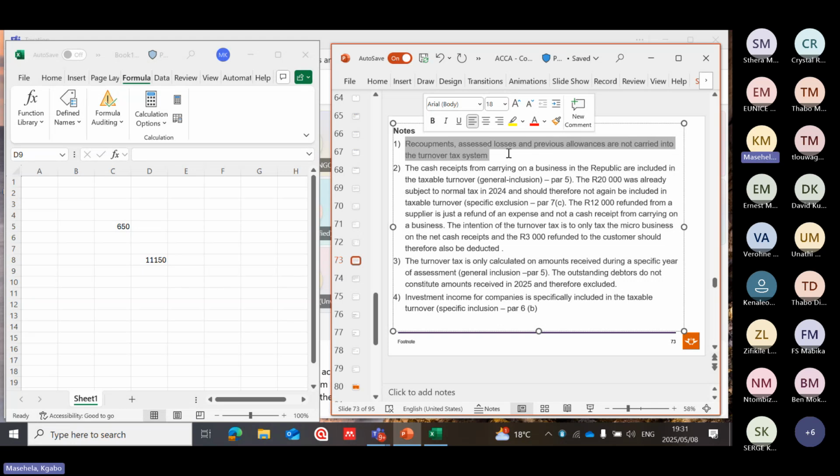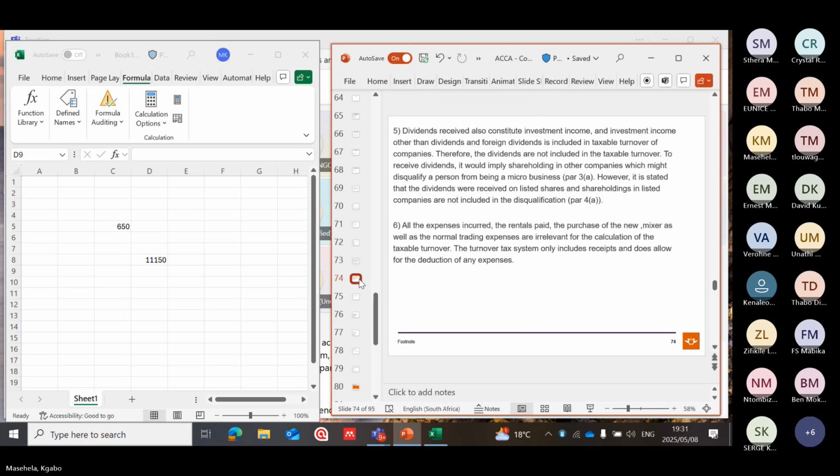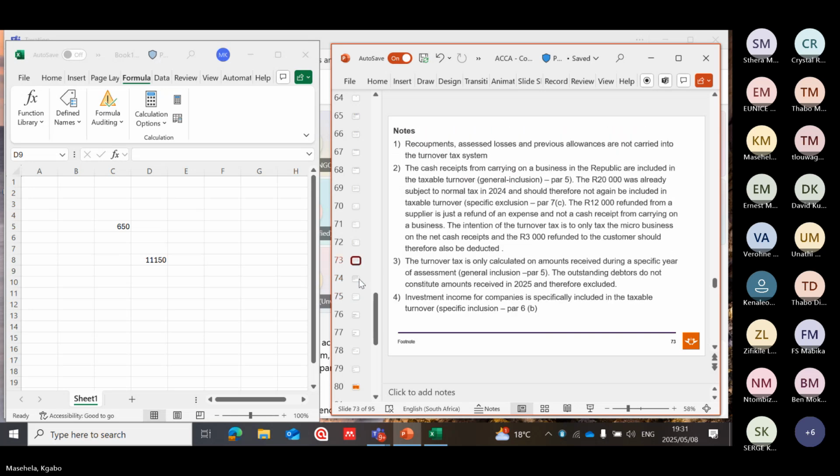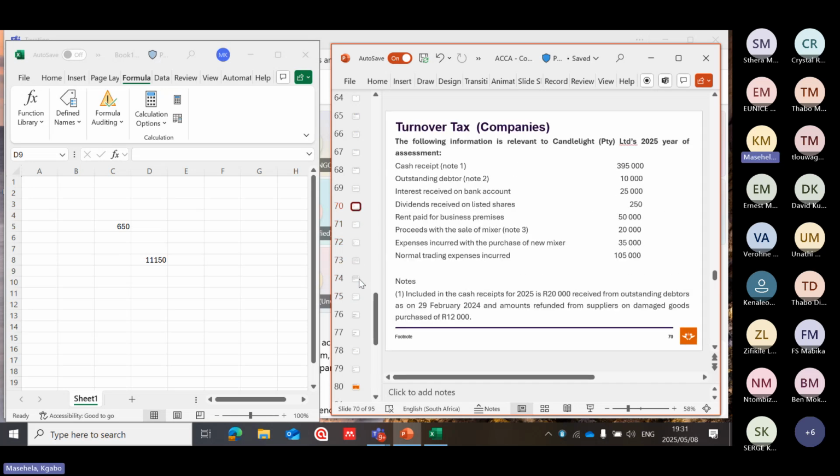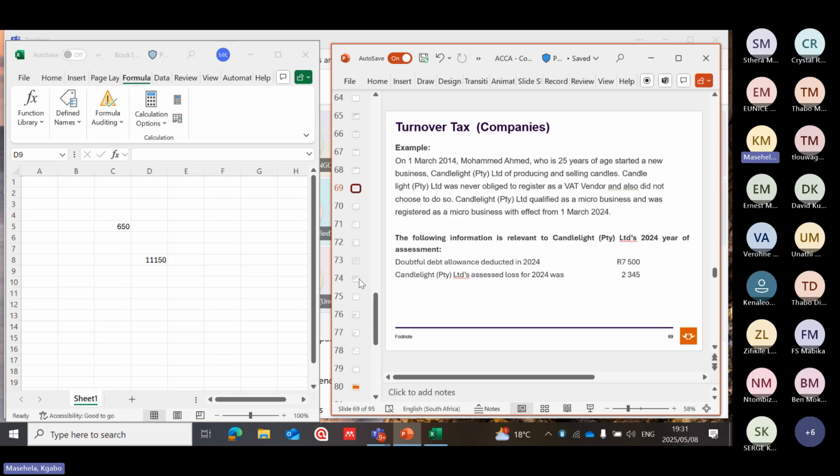No expenditure, no dividends, no capital gains tax. Then this information was given.